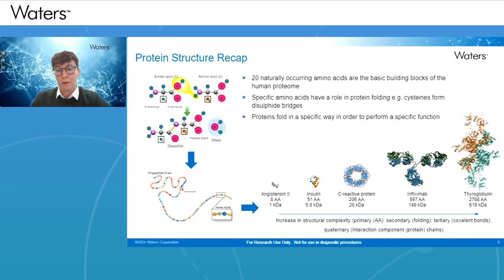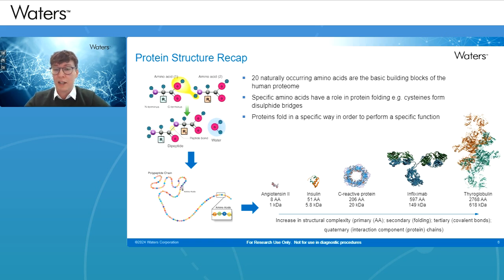Proteins fold in a specific way as well to perform a specific function, and this can be seen on the bottom part of the slide. So you have something that's as simple as angiotensin 2, which is only 8 amino acids long and a very small peptide, which is only 1 kilodalton in size.